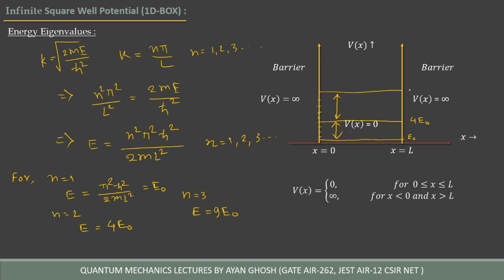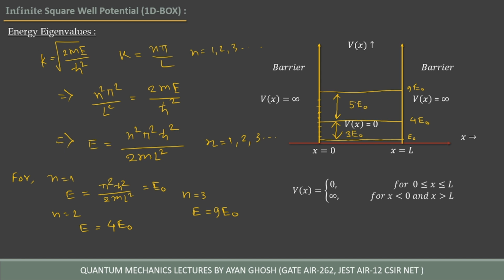This is the first excited state. This is 9 E0. So the gap between the ground state and first excited state is 3 E0, and the gap between the first excited state and the second excited state is around 5 E0. Similarly, the gap will increase when we go to higher and higher excited states.